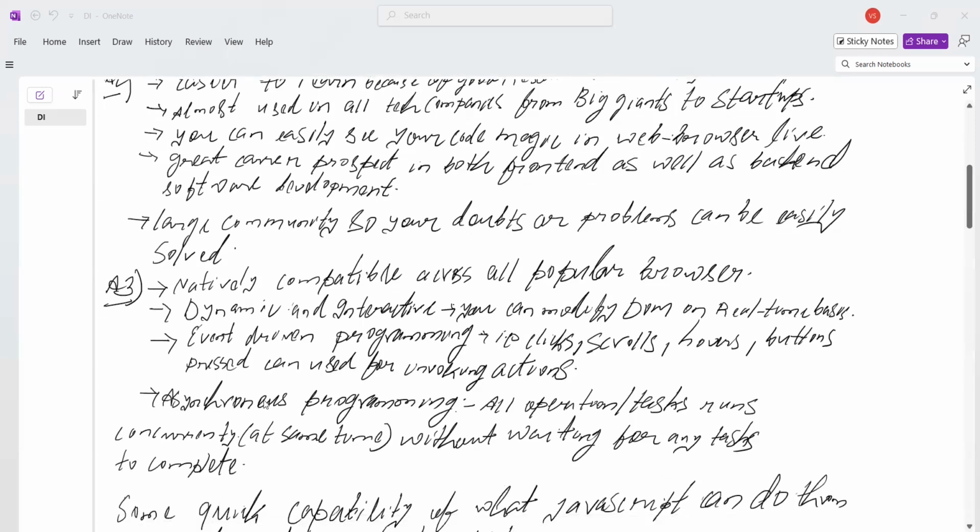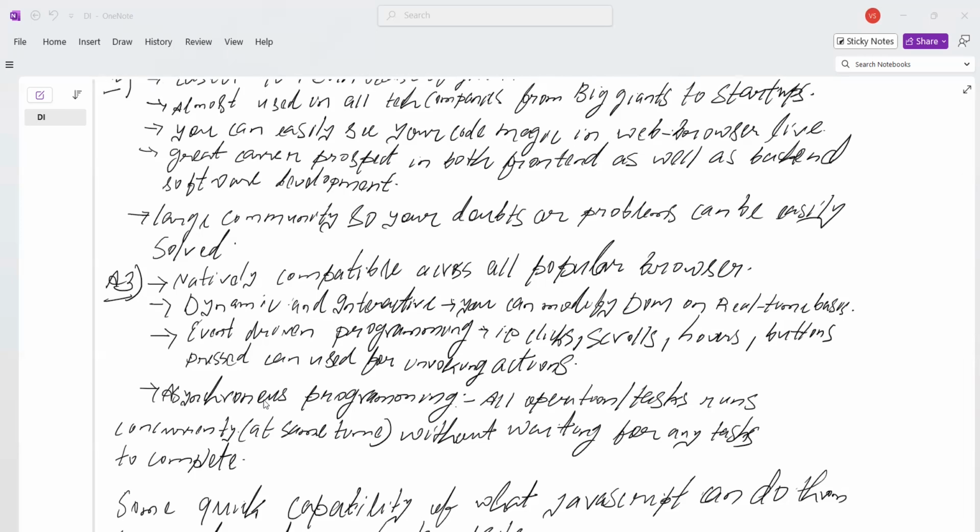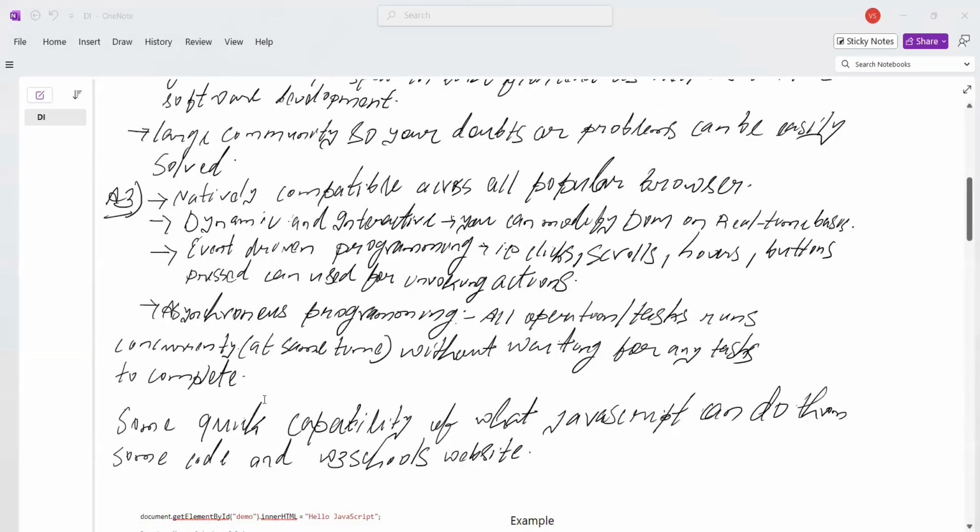The fourth point is asynchronous programming, which is very critical for performance. Operations of a JavaScript program can run concurrently at the same time without waiting for any other task to complete. So this is also one of the main factors.